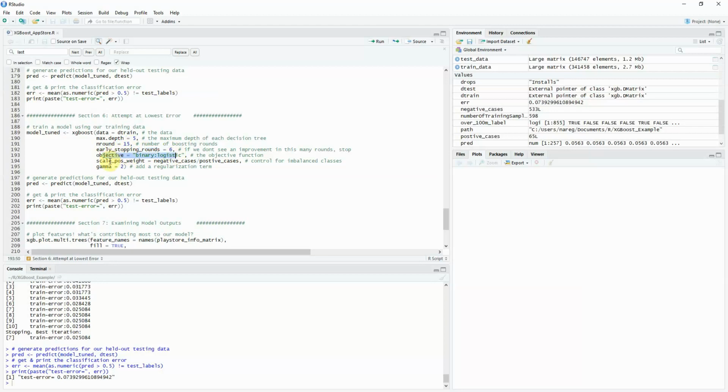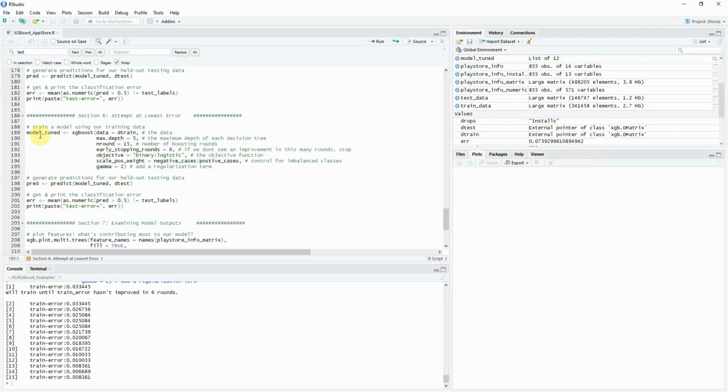The objective is the same. I decided to keep the weighting in there because it is a rare event, and then I set gamma equal to 2. So basically, there's no science to this, except for the fact that it's doing a lot of the science. But the cool thing is that you can plug and play, and you can keep doing it over and over again until you get something good to help the machine along.